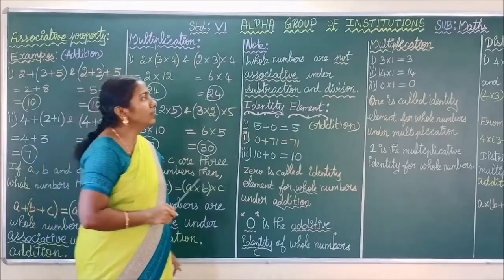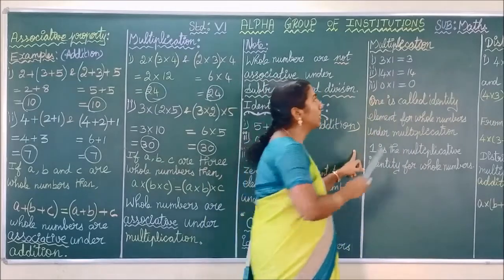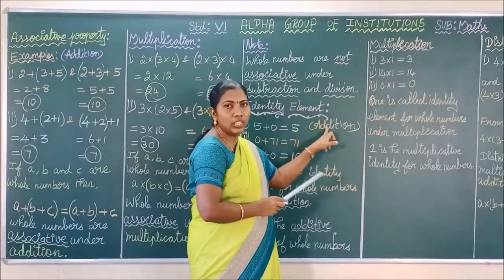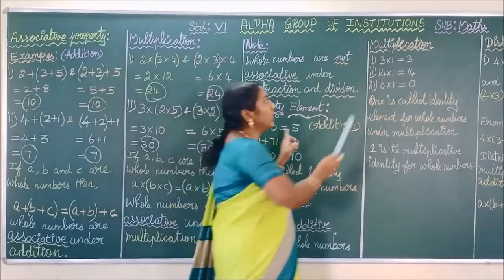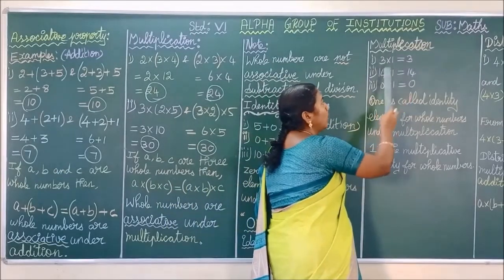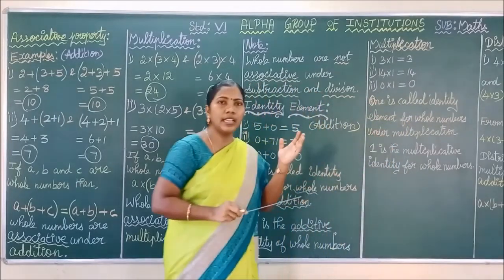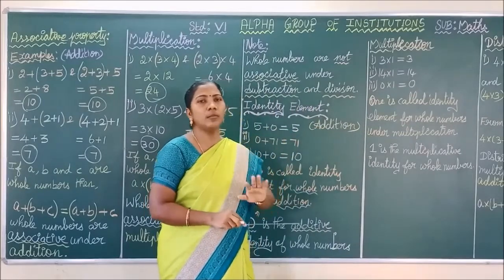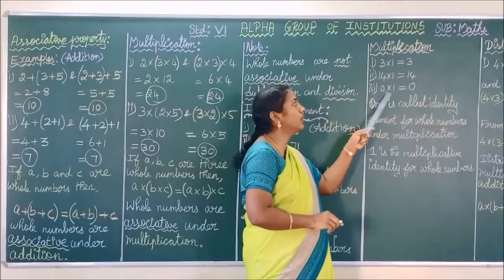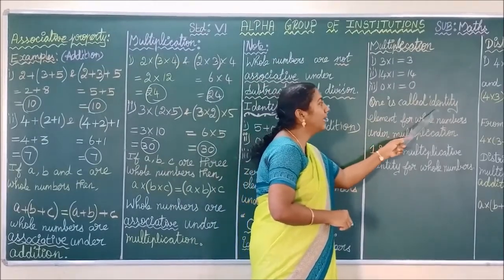It's clear, children? Next we are going to see identity element for multiplication. Let us see. 3 into 1 equal to 3. In identity element of addition, we add the number. In the case of identity element of multiplication, we are multiplying the number. See here, 3 into 1, 3. 14 into 1, 14. 0 into 1, the answer is 0. That is, if you multiply any number with 1 or 1 with any number, we get the same number. Such a property is called identity property. Here the operation we are using is multiplication. So we call 1 the identity element.